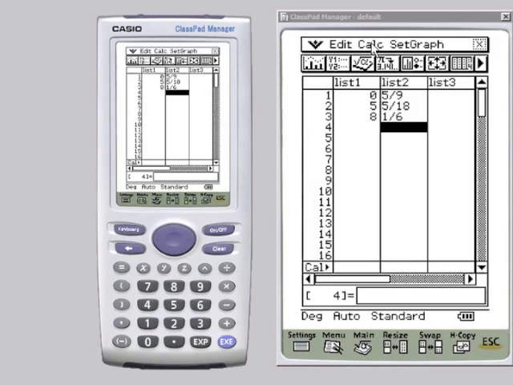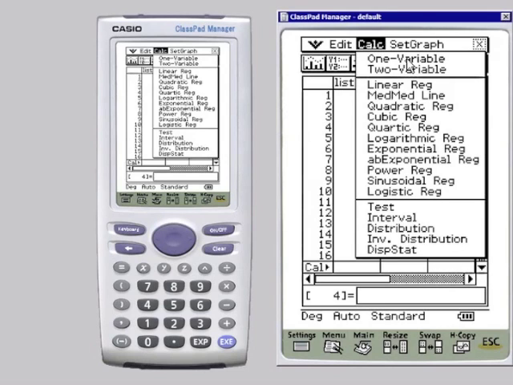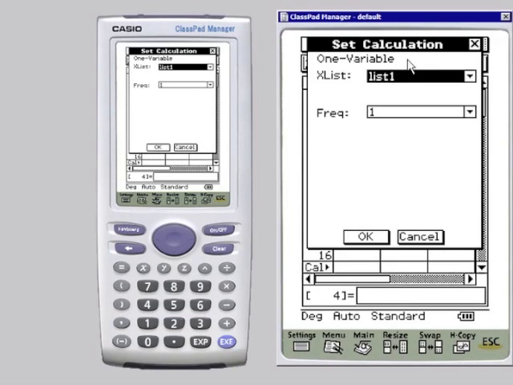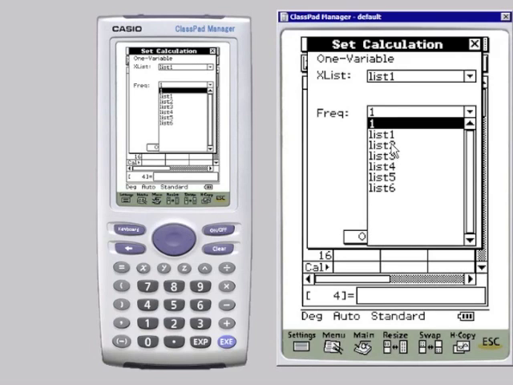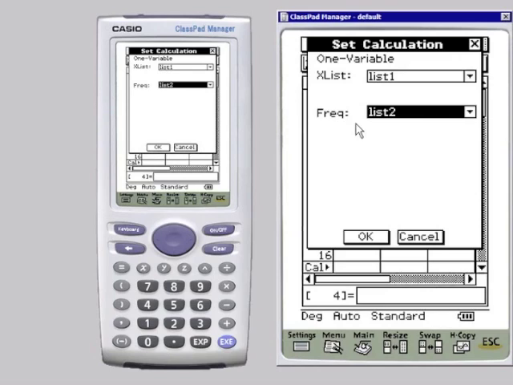So if we go to calc one variable, x list is the possible values for x, so that's list 1, 0, 5 and 8. And our frequencies are actually in list 2. So although it's called frequency, really these are the probabilities when we're working out the expected value.